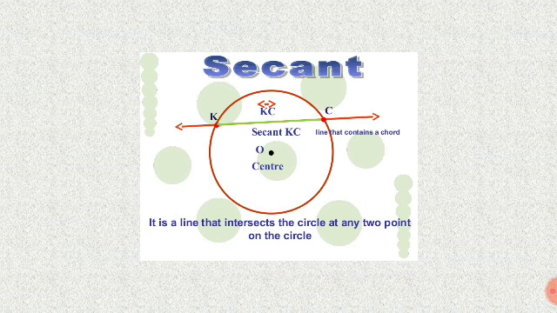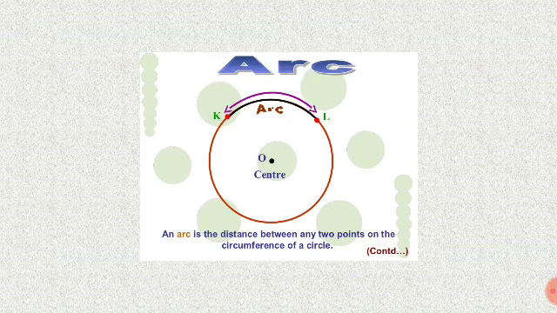Lines that contain a chord. So these lines contain a chord. The green color line segment is a chord. So that is a secant or chord. It is a line that intersects the circle at any 2 points on the circle.